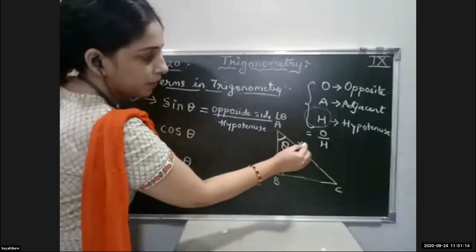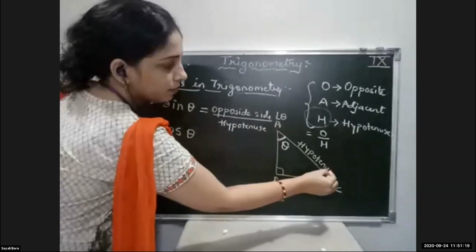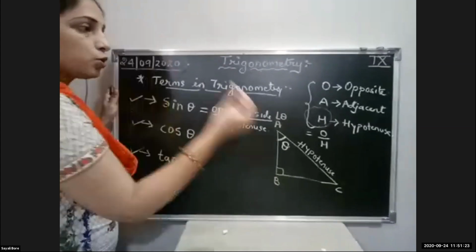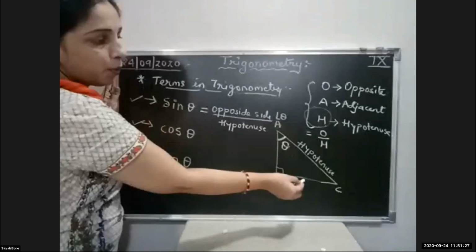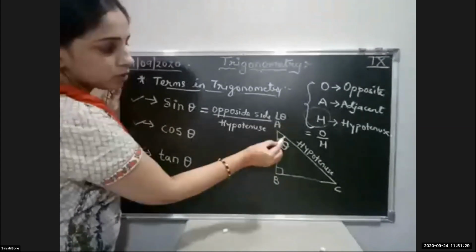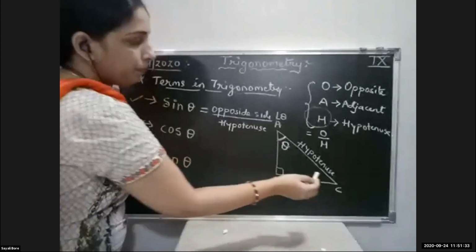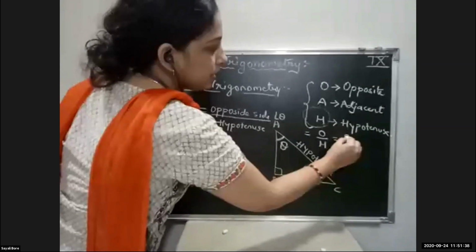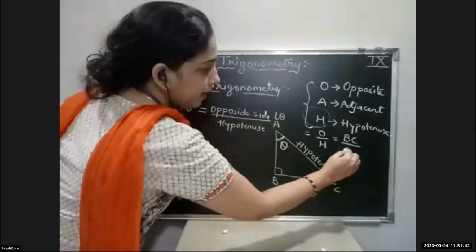First of all, mention here this is the hypotenuse because this is fixed, the side opposite to the 90 degree. So O hero, O for opposite. Angle theta is here, so opposite to this angle theta is side BC. So here it will be BC upon the hypotenuse, AC.